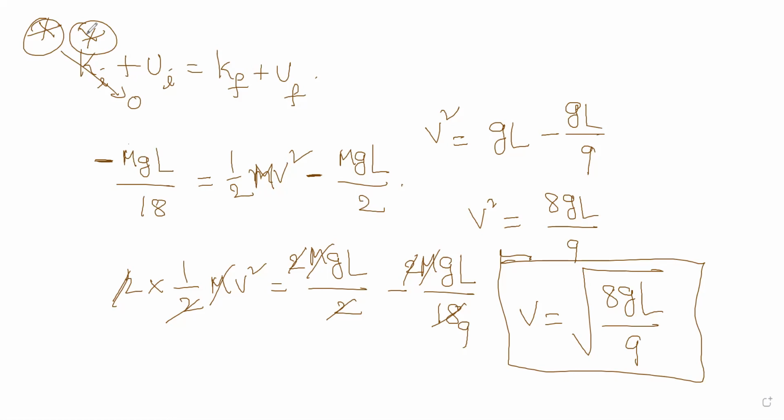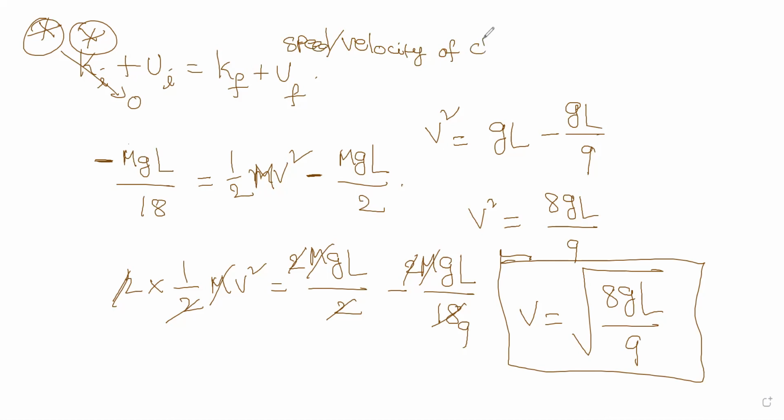So this is the speed of the chain when it slips off the table. In fact, it's velocity or speed, and speed is better.